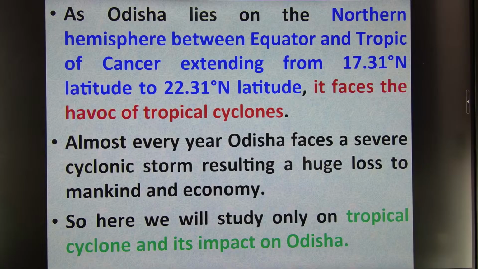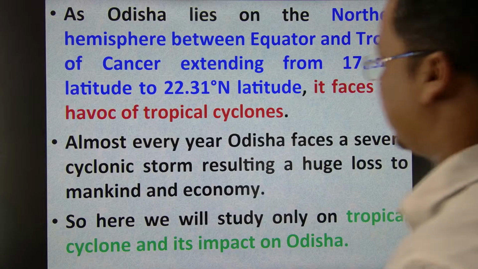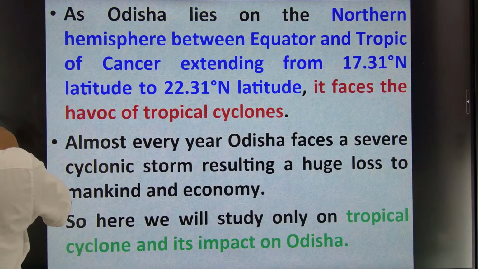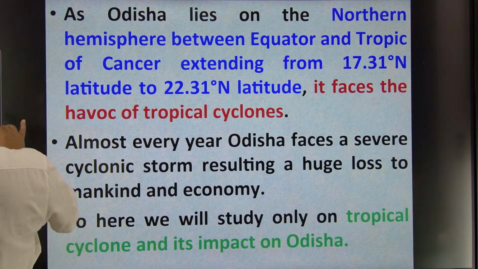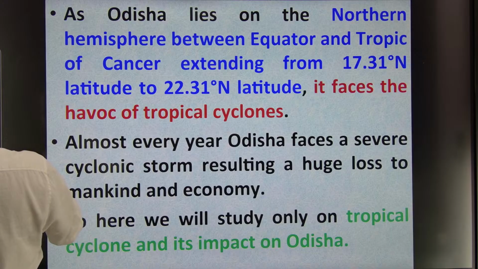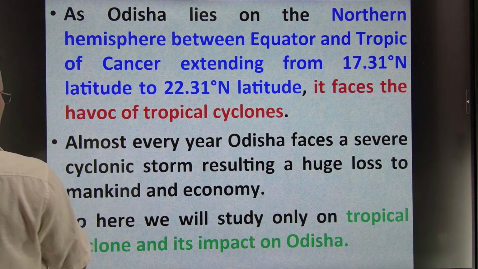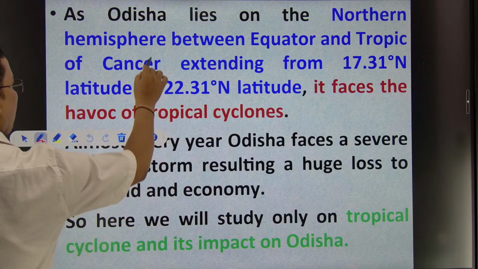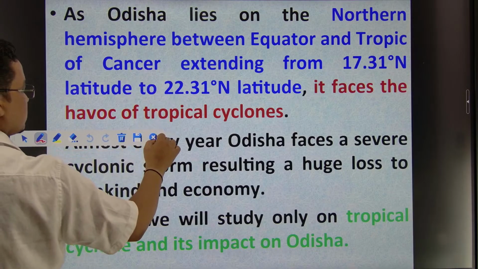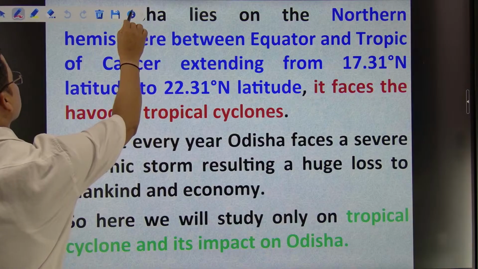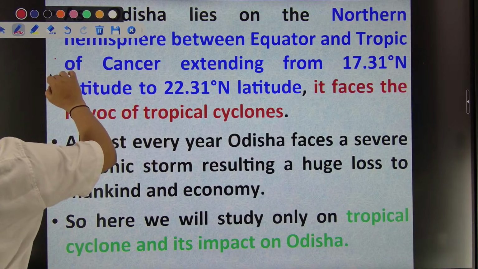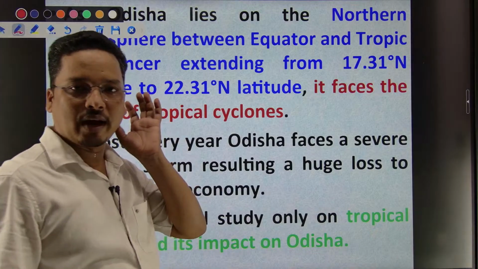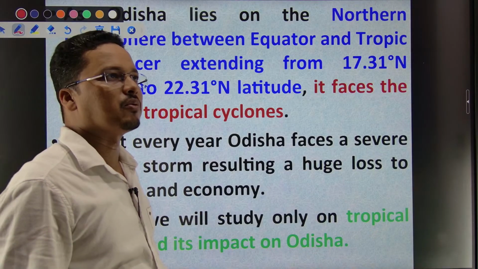But as many of you are preparing for the Odisha Civil Service examination, this is also very important to remember. Why do tropical cyclones strike Odisha more?